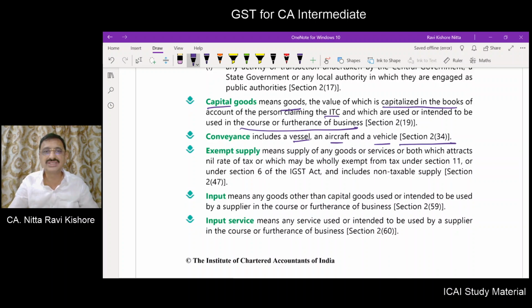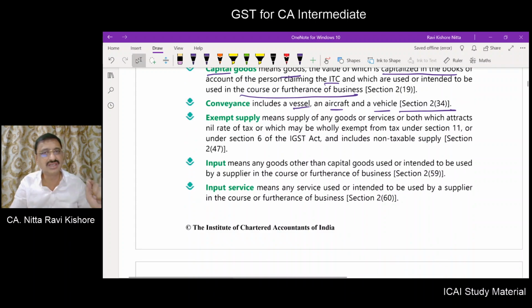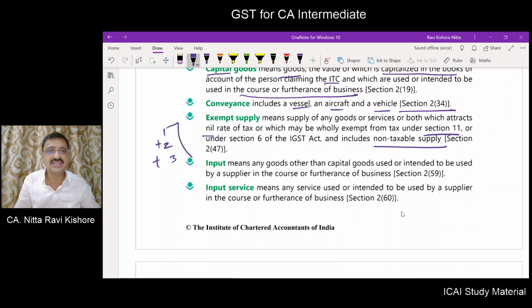What do you mean by exempt supply? This we have already learned, but we will go through it quickly. Goods or services which attract nil rate, point number 1, plus wholly exempt under section 2, point number 2, plus non-GST or non-taxable supply, point number 3. So these three items are covered under exempt supplies.